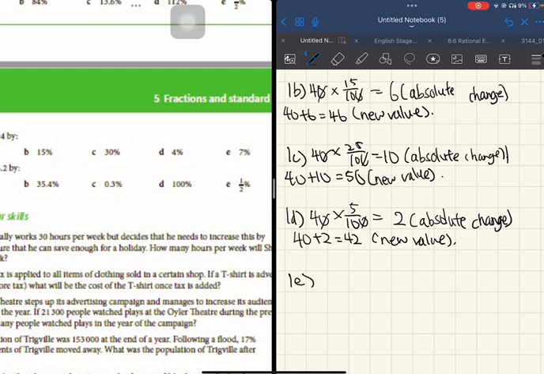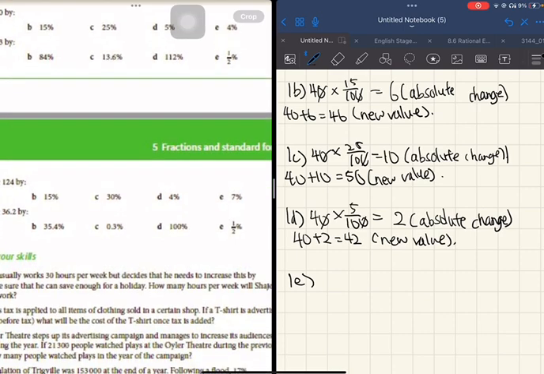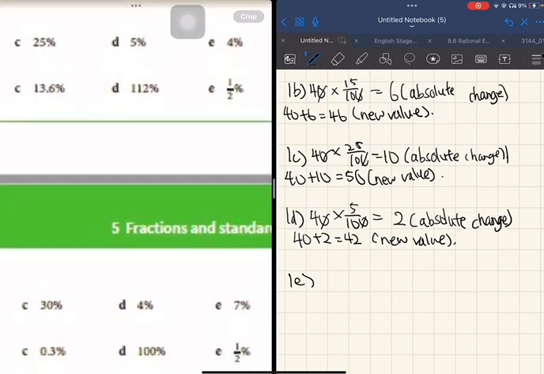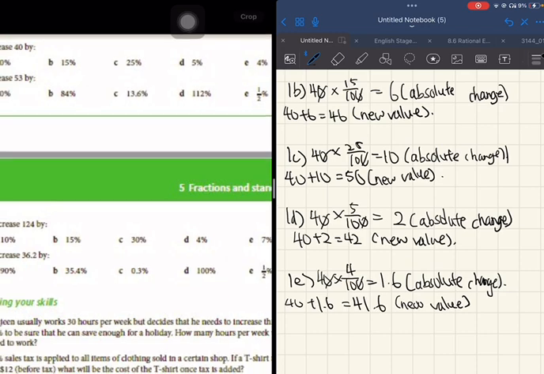Question 1e, the last question of question 1. Increase 40 by 4%. And then you'll get 1.6, that is the absolute change. 40 plus 1.6, you get 41.6, and this is the new value. Okay, next up, it is question 2.